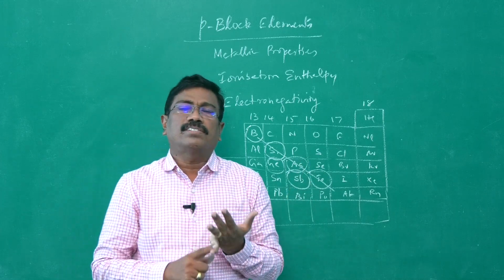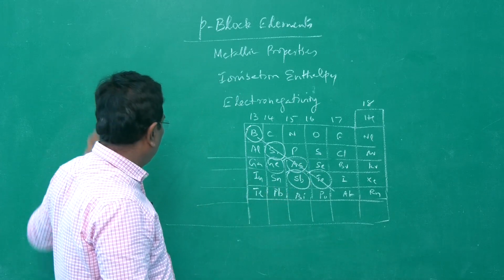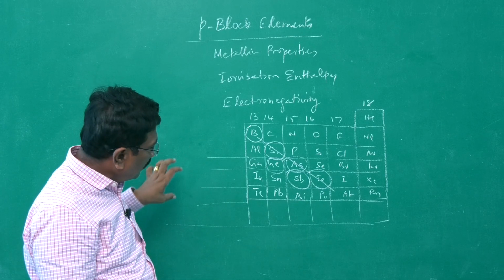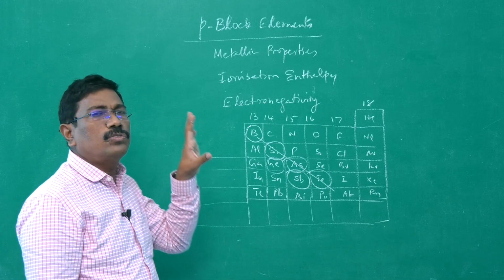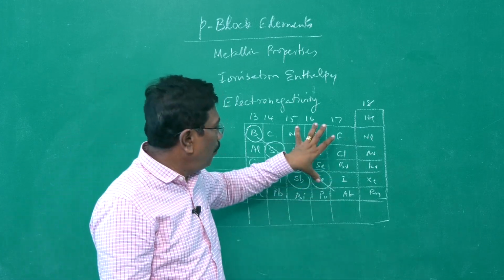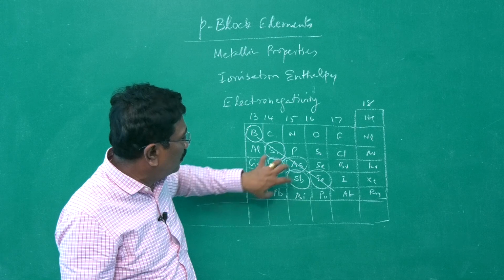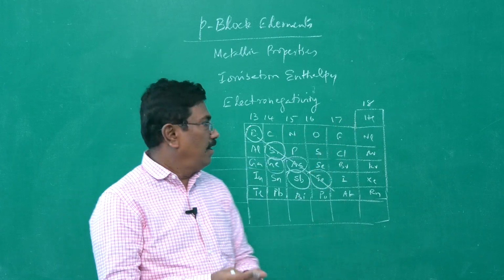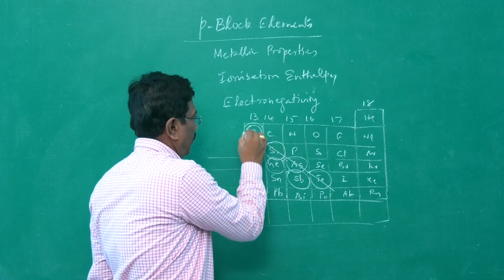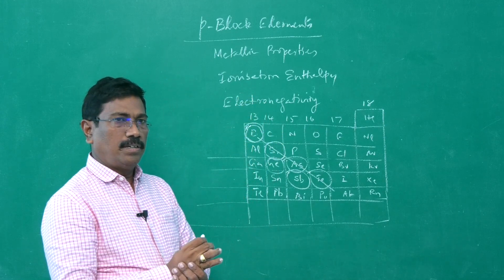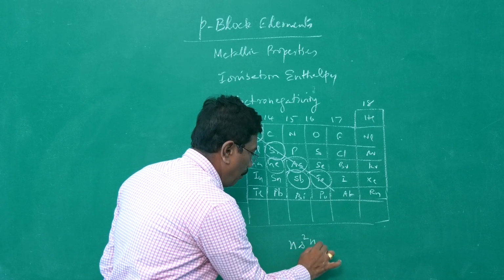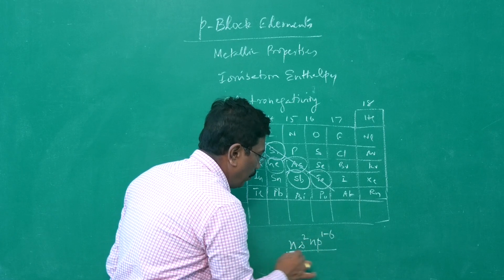All the alkali metals, s block alkali and alkaline earth metals, transition elements in 4 rows, inner transition elements in 2 rows, all those are metals. In p block elements also we have these many metals, these many metalloids and these many non-metals. Elements having ns2 np 1 to 6 are called p block elements.